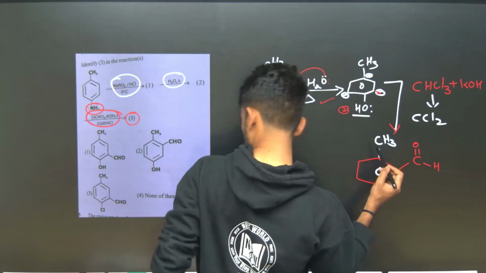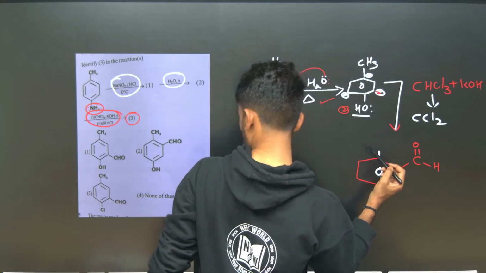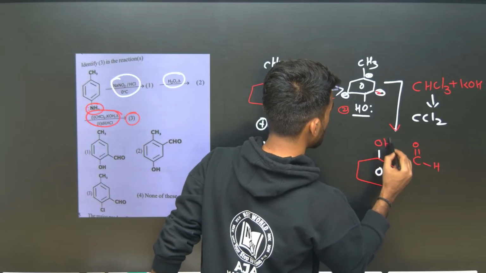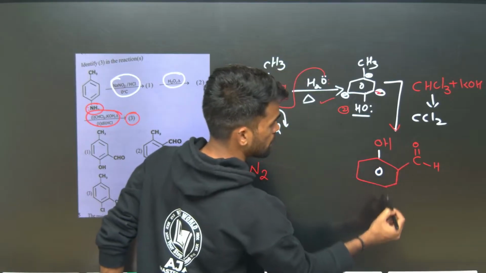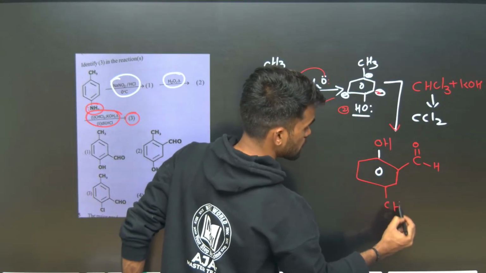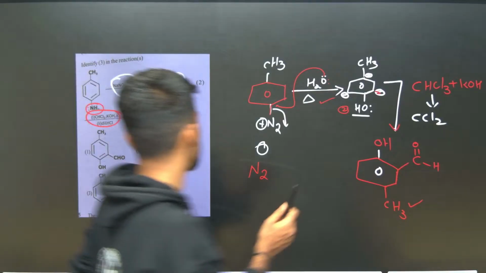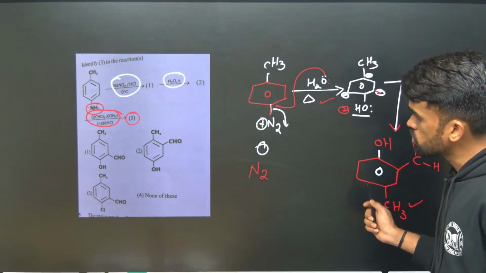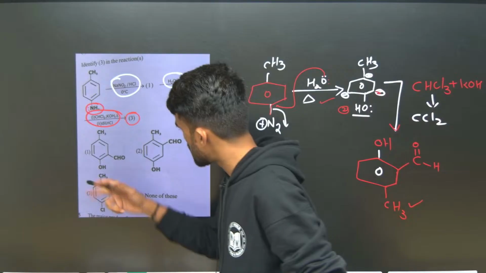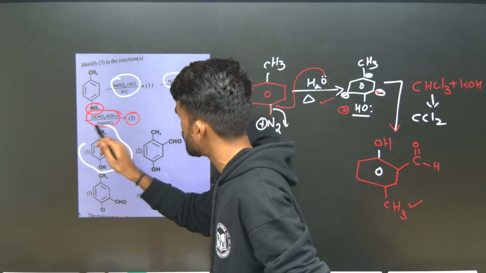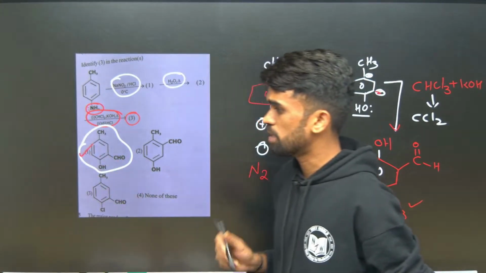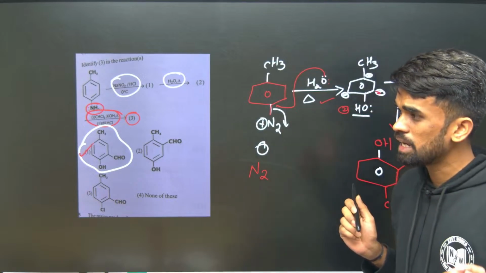So what is the product formed here finally? I am writing phenol, ortho position aldehyde, and methyl group as it is. So this is the product formed. Now look at the options. Do we have any options of this kind? Yes, we have. If you look at the first option, yes, this is our option for this particular question. Hope it is clear.